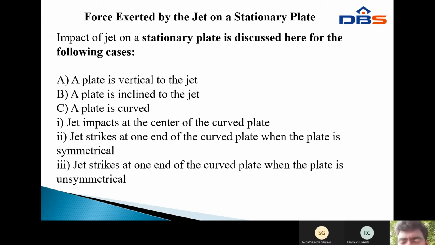First, the plate is vertical to the jet, that is, perpendicular to the direction of the jet. Next, the plate is inclined to the jet, that is, inclined to the flowing direction of water. Next is the curved plate. So three portions are available in the stationary plate. Next, the impact of jet at the center of the curved plate. Next, the jet strikes one end of the curved plate when the plate is symmetrical. Next, the jet strikes at one end of the curved plate when the plate is unsymmetrical.